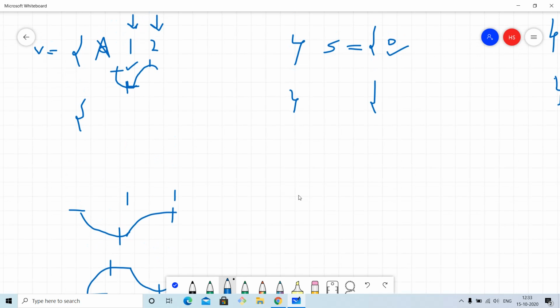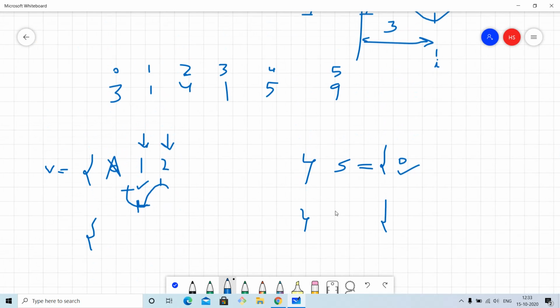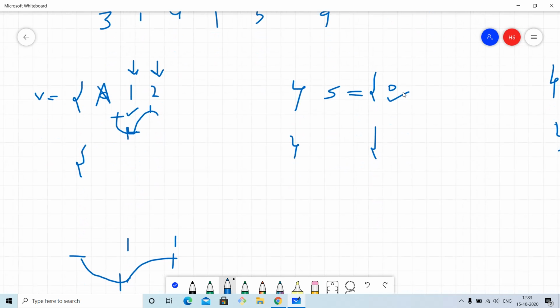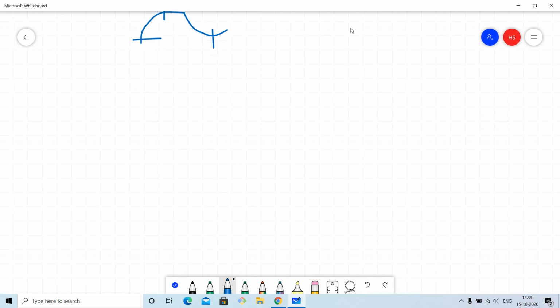So I hope you understand the idea that two elements for length 3 will be increasing, and one element from the previous position to the current position will make it decreasing. So what about length 4? Length 3 is okay, we have done this. Now what about length 4?